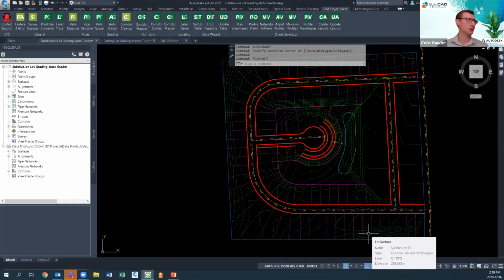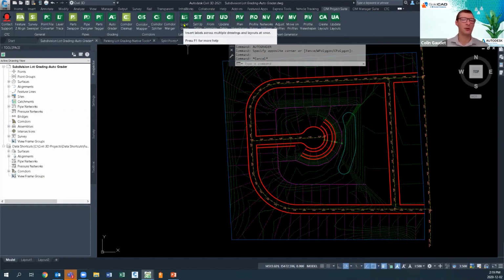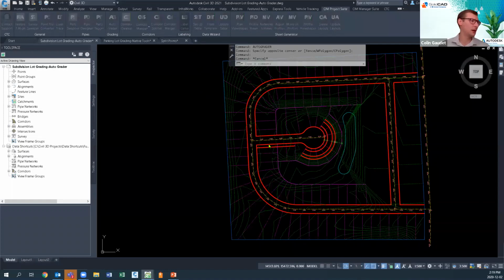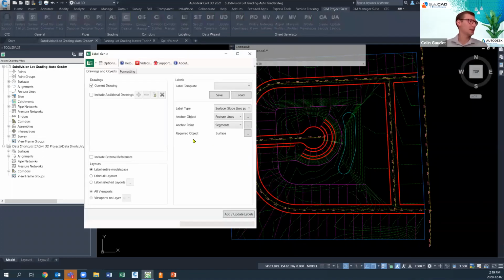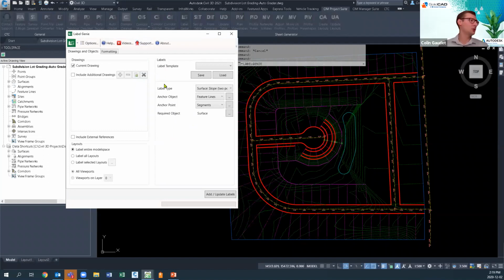So the other half of this puzzle we can achieve with Label Genie. And we can blanket the site so that we're labeling it for a grading plan or something like that. And I'm coming up on time, so I'll go through this fairly quick. It looks like I've got 10 minutes left. Label Genie allows you literally hundreds of different labeling scenarios, depending on the type of label that you want to use. In this case, it looks like spot elevations are the way we want to do it. The type of anchor objects, the anchor points on those objects that you want, and things like that.